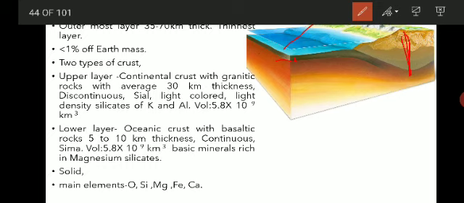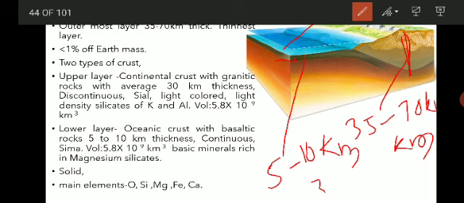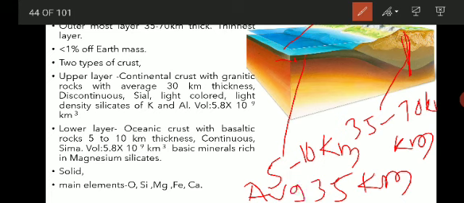That is the thickness of the crust, and the average thickness of the crust is 35 kilometers. So this is about the thickness.